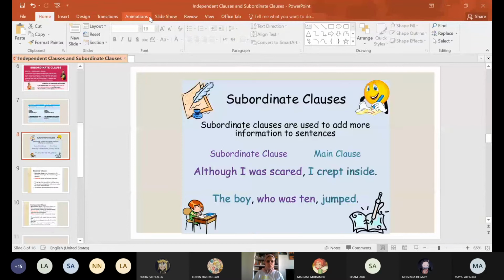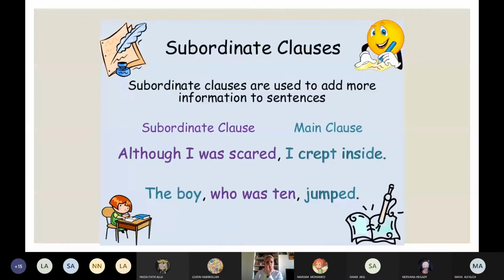Again, here is the subordinate clause, and here is the main clause. Main clause: I crept inside. I can understand it: subject, verb, complete sentence. "Although I was scared," I cannot say it alone. If we look at this sentence, girls, "I crept inside" here, "I was scared." This is a subordinate clause. "Although I was scared" is a subordinate clause.